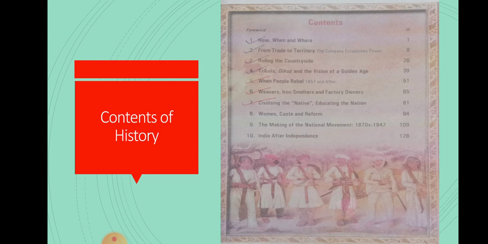Then the Making of the National Movement. In this lesson we are going to understand the meaning of nationalism, and discuss many movements like the Quit India movement and the Khilafat movement, and the life of Mahatma Gandhiji. Along with this, children, we are also going to discuss the Rowlatt Act, the Dandi March, Quit India, and what happened after independence. These many points we are going to cover in this particular lesson.